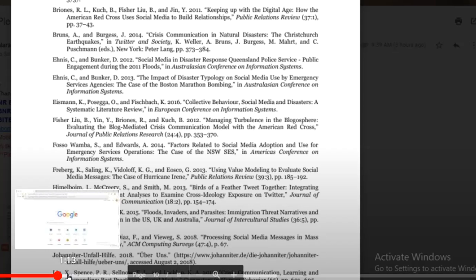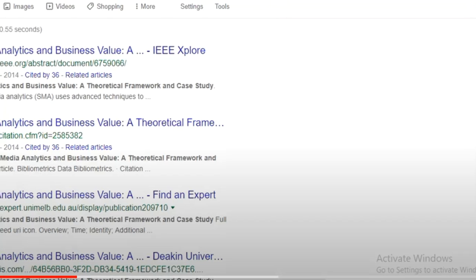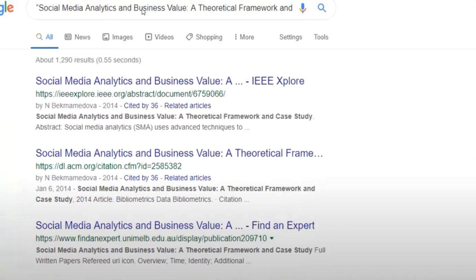So how to select articles? Open Google, and I know you have an idea about it, so you can search your topic on Google and try to identify proper research articles which consist of complete details, meaning name, year, title, volume, serial number.